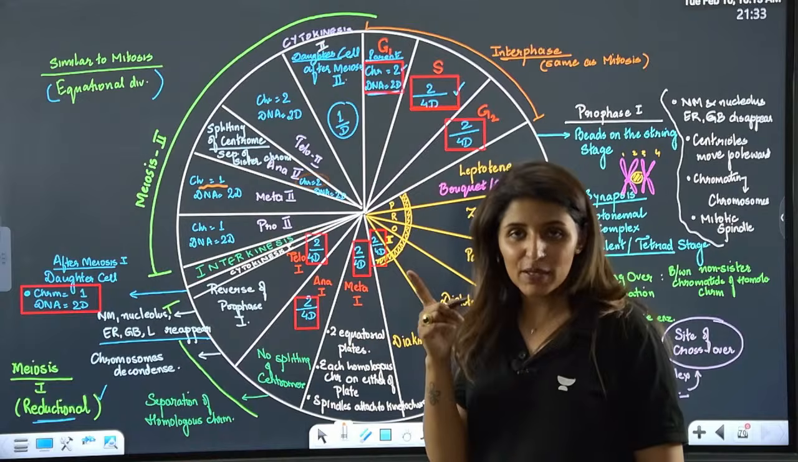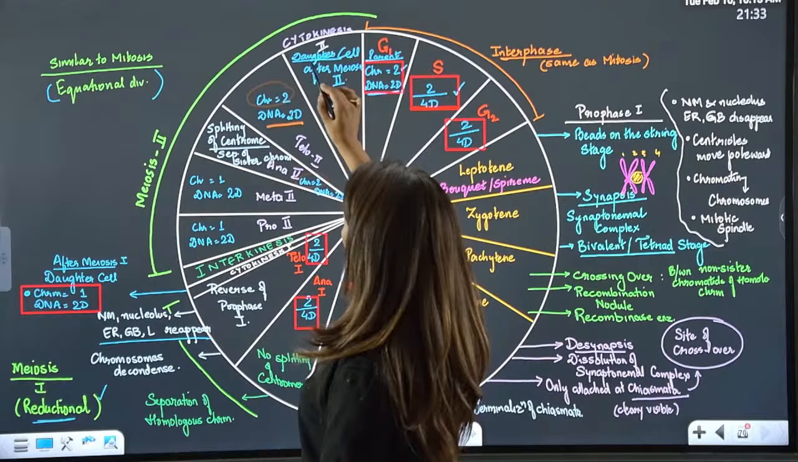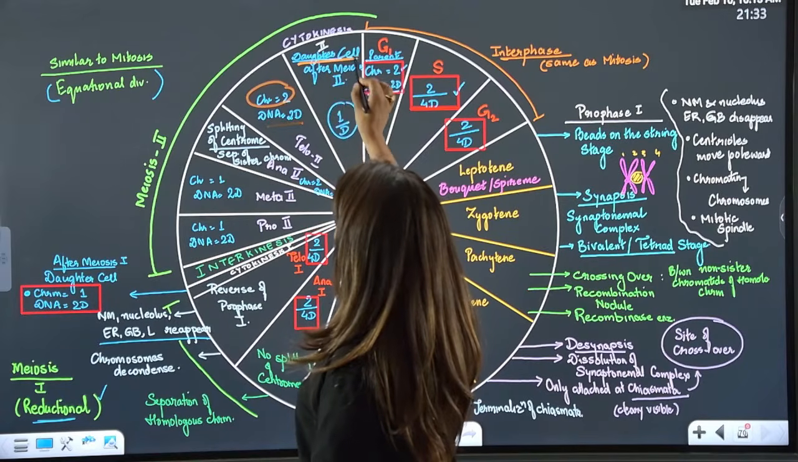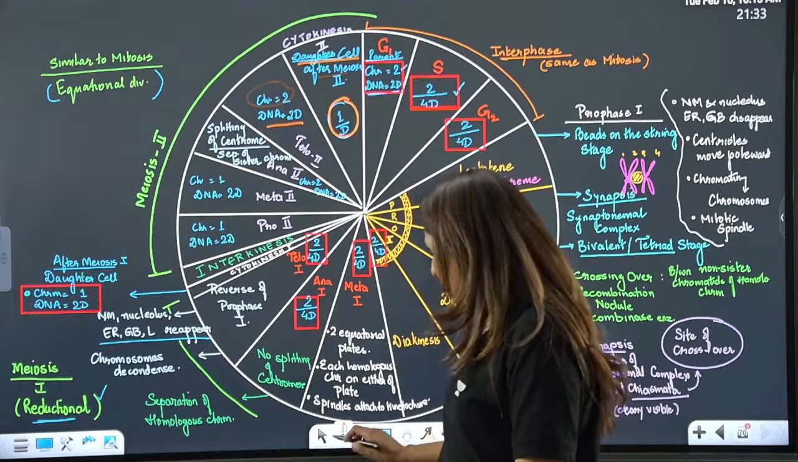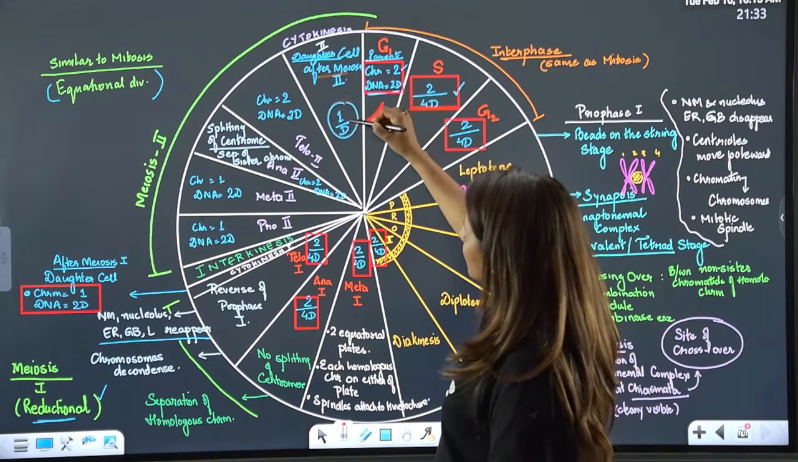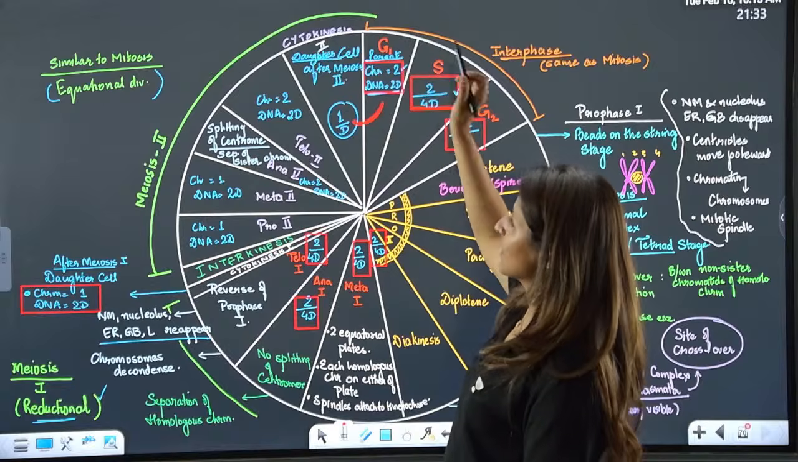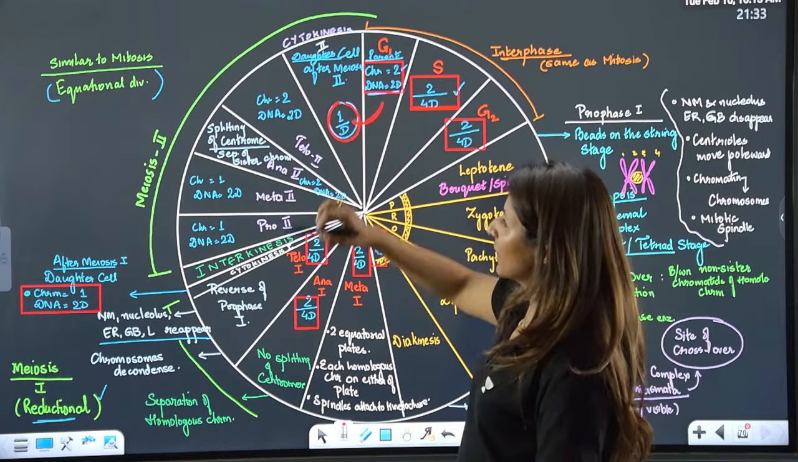The same happened in mitosis. Then chromosome 2 and 2D, and then it will further divide. So each cell after meiosis 2 will have 1 chromosome and D DNA. Now compare it with the parent cell. Parent cell had 2 chromosomes and 2D DNA. This will have 1 and D.